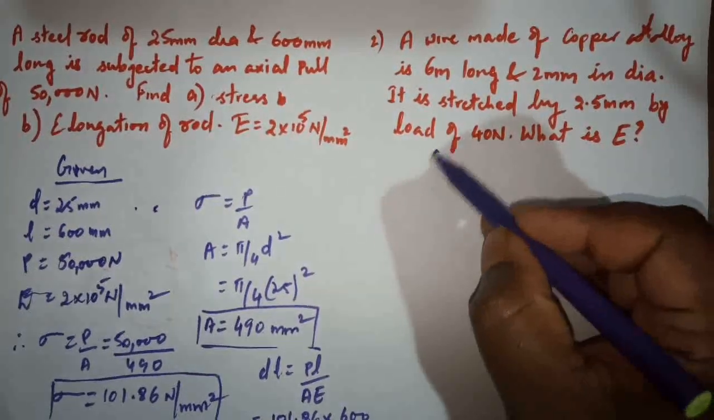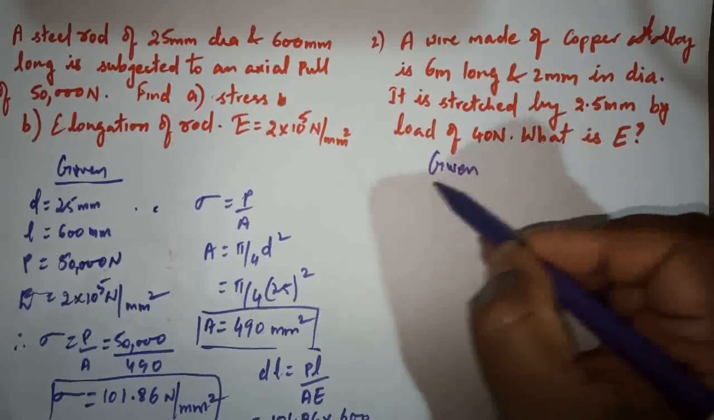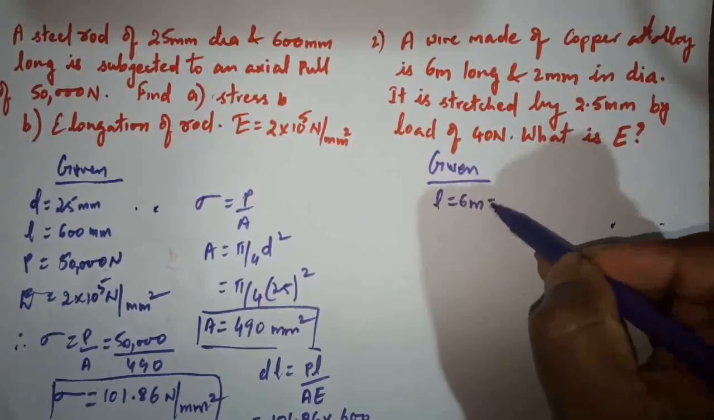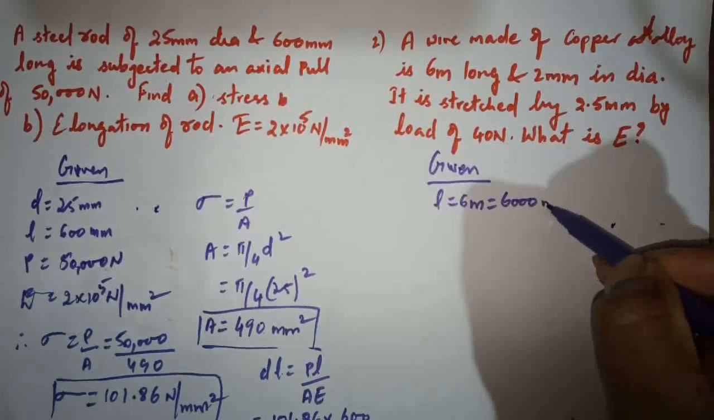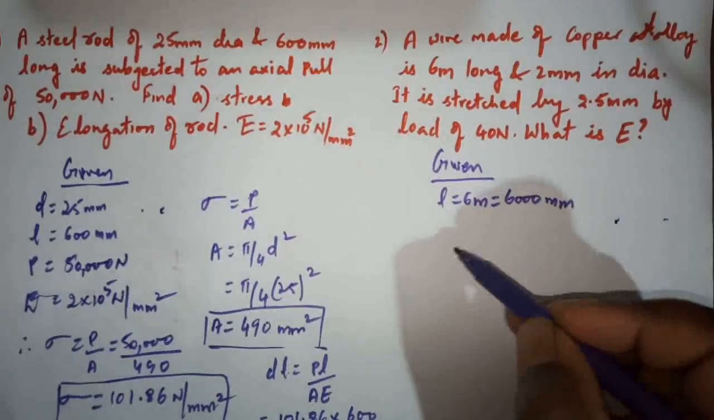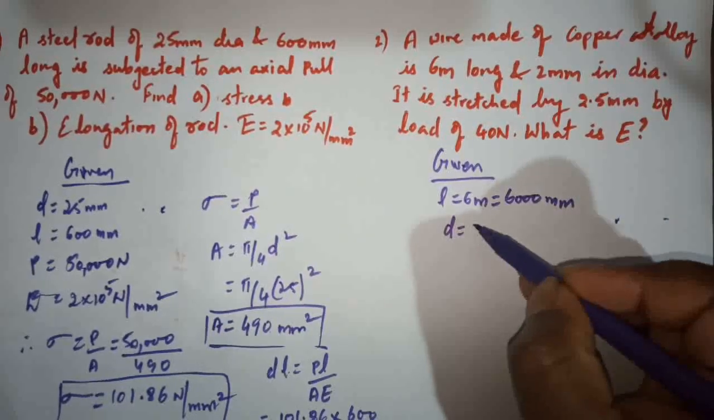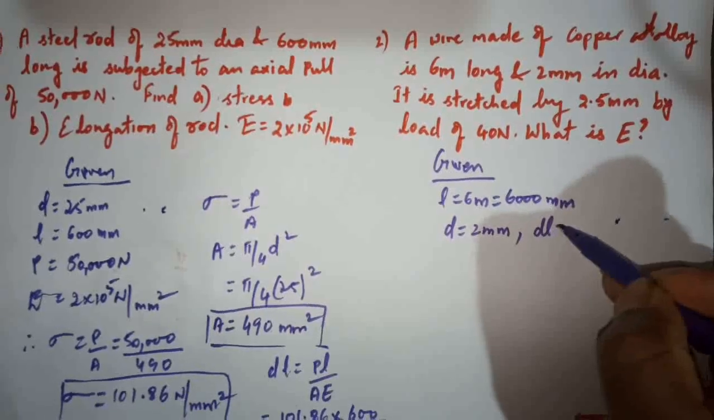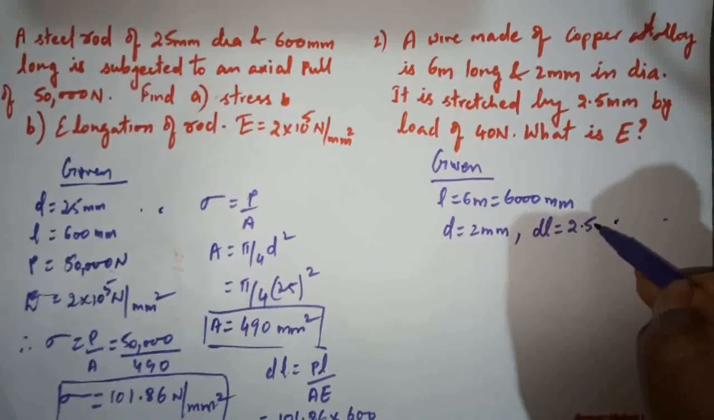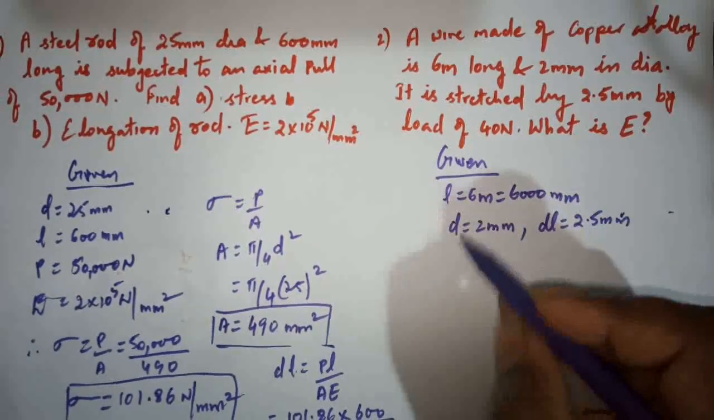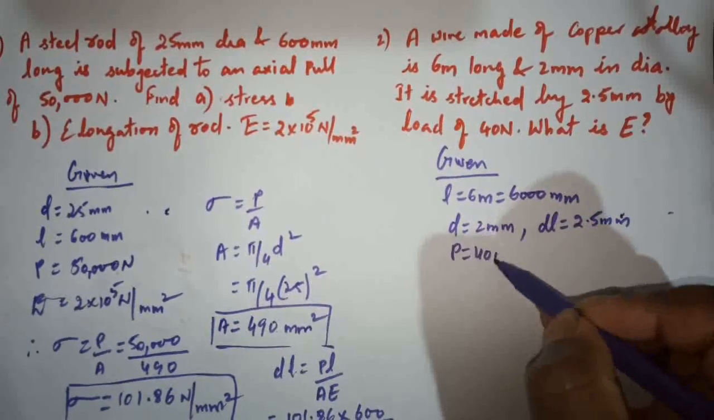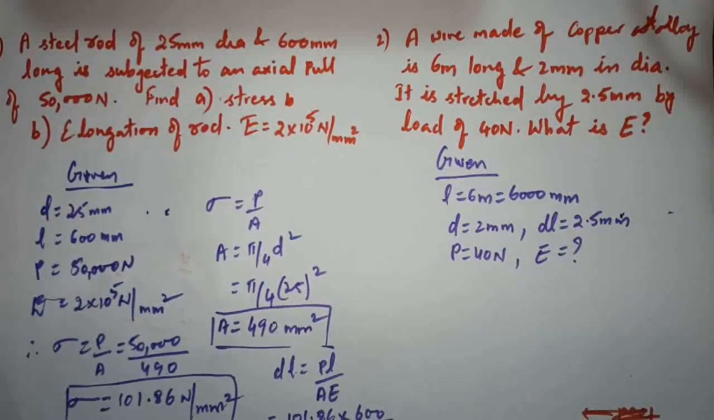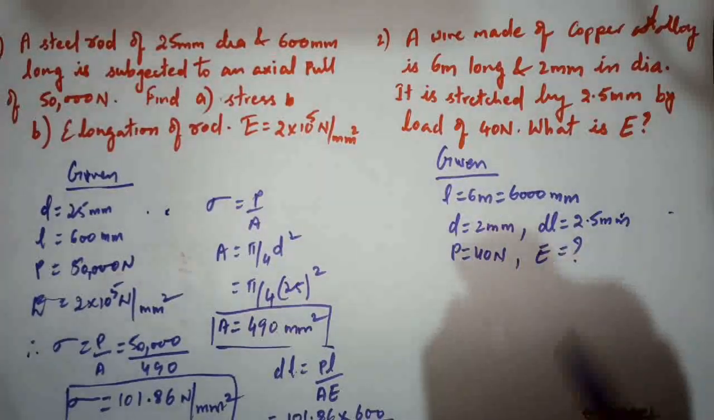Now let us write the given data first. So what is the given data? Length equals 6 meters, which is 6000 mm, and diameter equals 2 mm, and it is stretched, that means dl equals 2.5 mm, and also load equals 40 newtons. He is asking what is E. So what is E, how can we calculate?